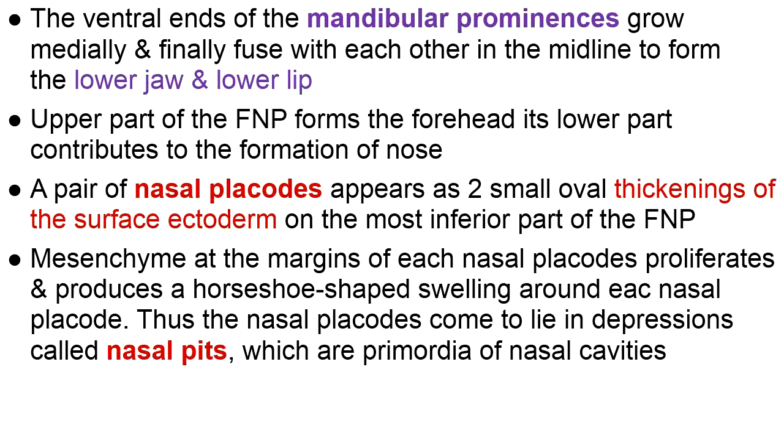and the lining epithelium of the nasal cavities will be derived from nasal placodes, and they are ectodermal. And under the ectoderm is the mesoderm, because it has proliferated to form the horseshoe-shaped swellings. And these swellings I will show you in the next diagram.